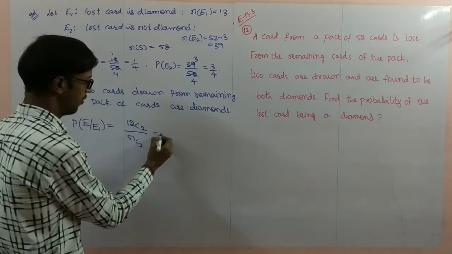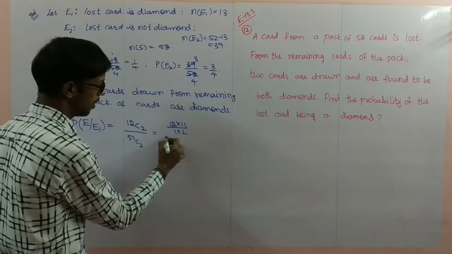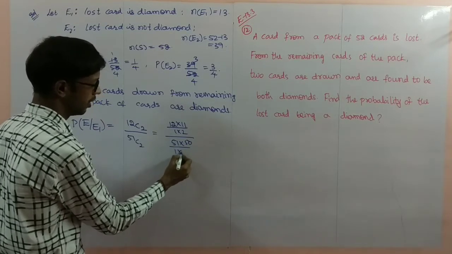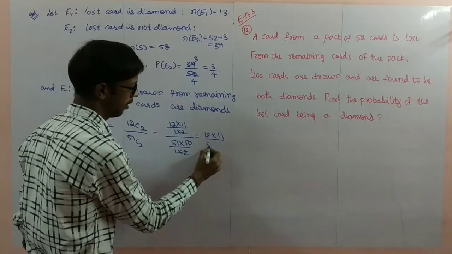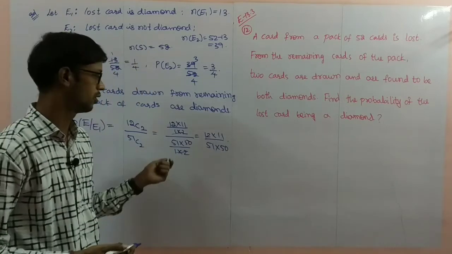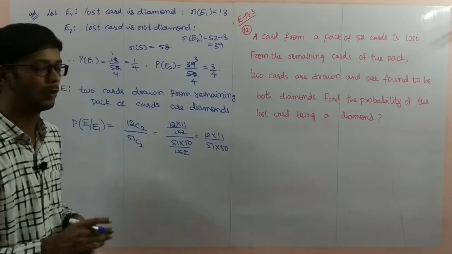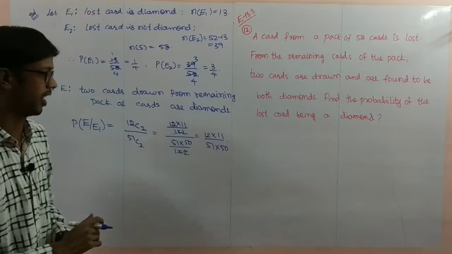So now simplify this: 12 into 11 by 1 into 2, over 51 into 50 by 1 into 2, gives 12 into 11 by 51 into 50. The nCr formula I am using here is n factorial by n minus r factorial into r factorial. I am simplifying directly here.